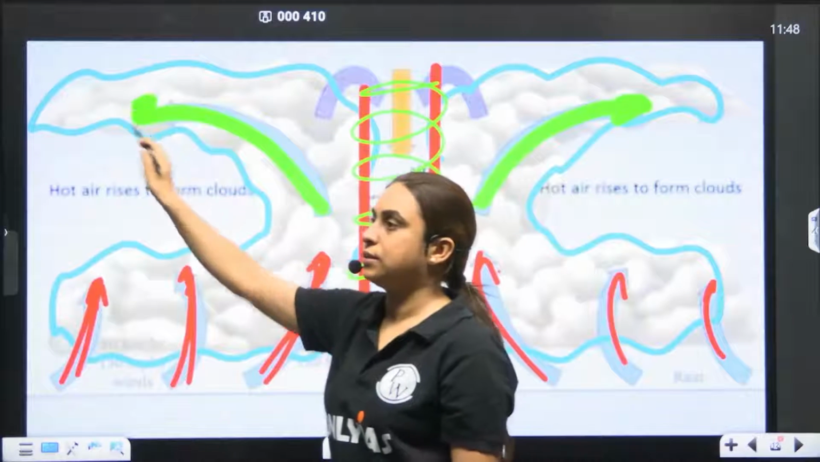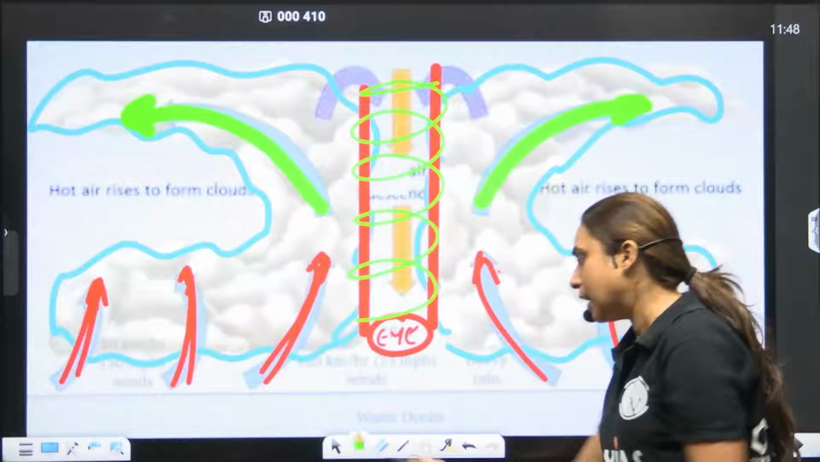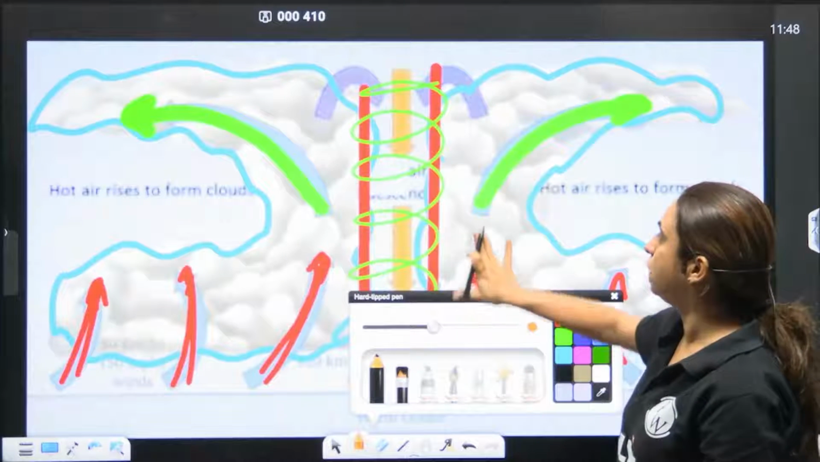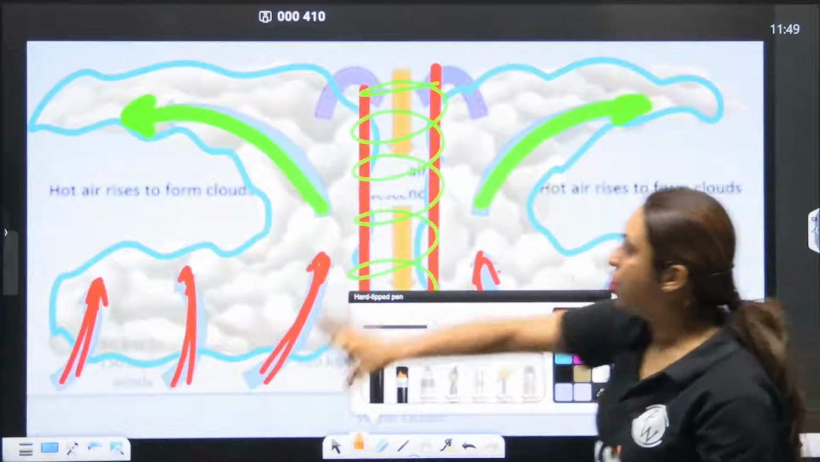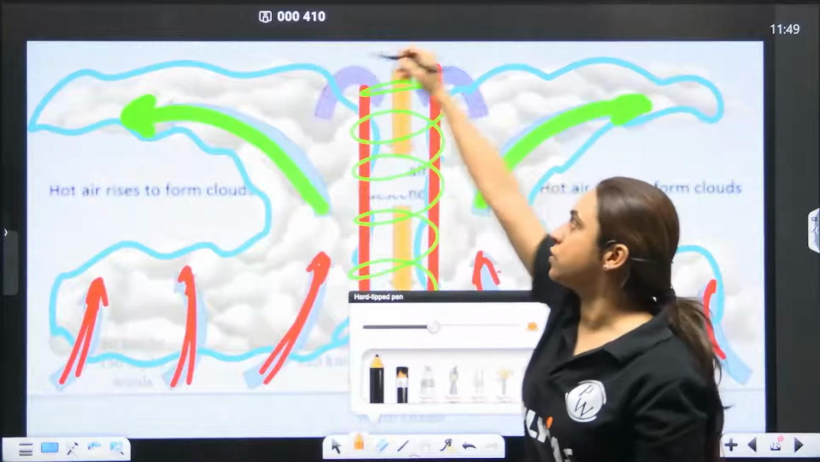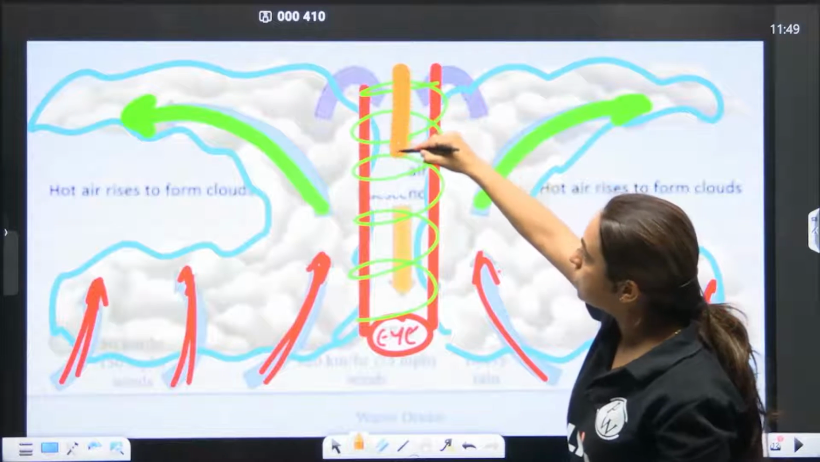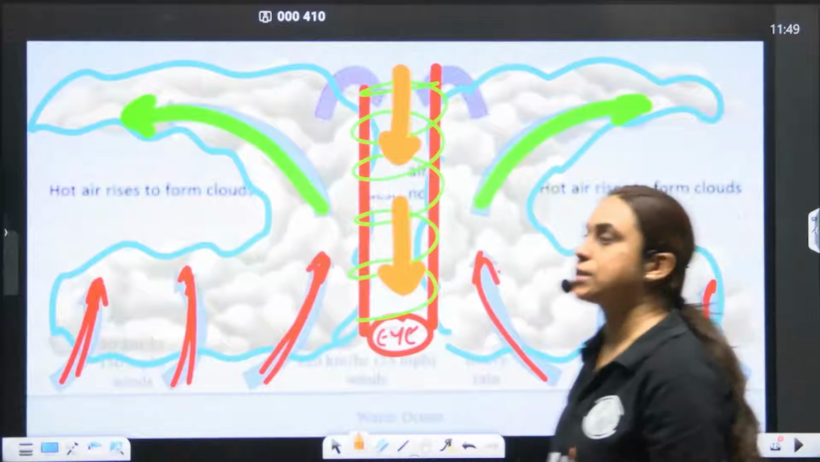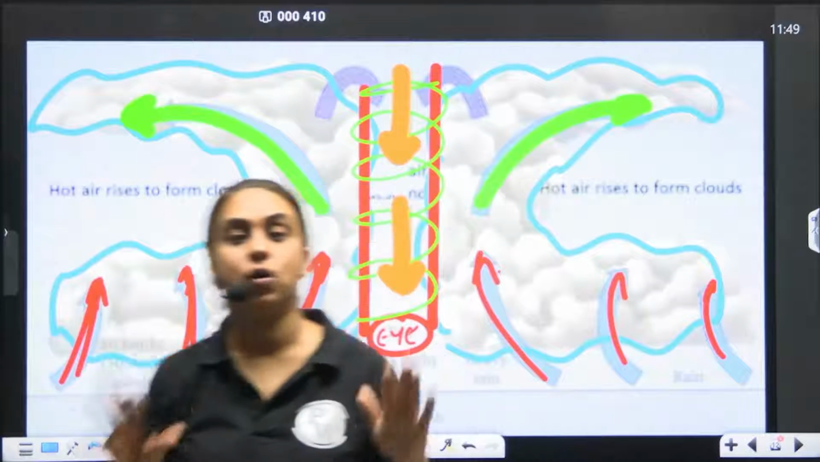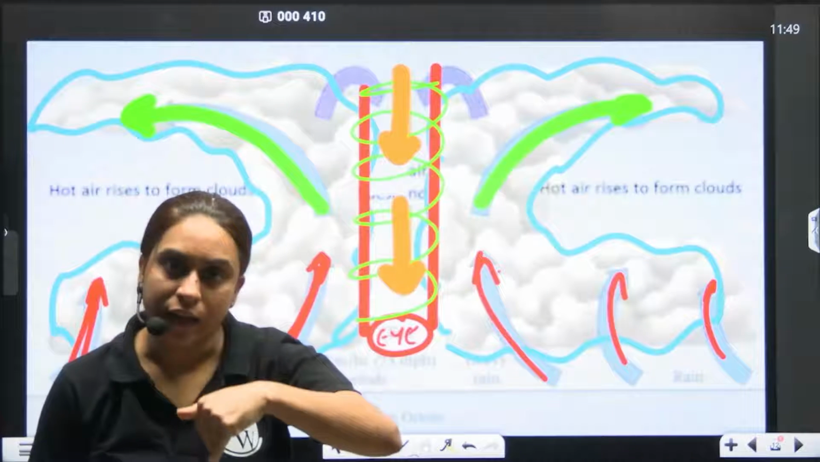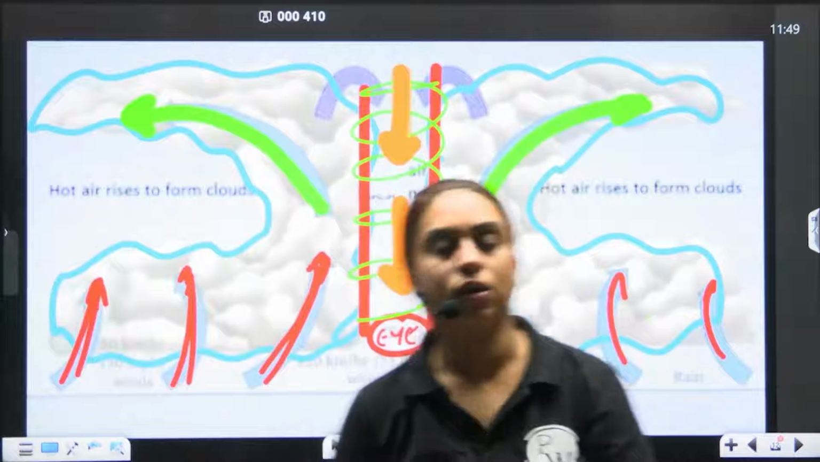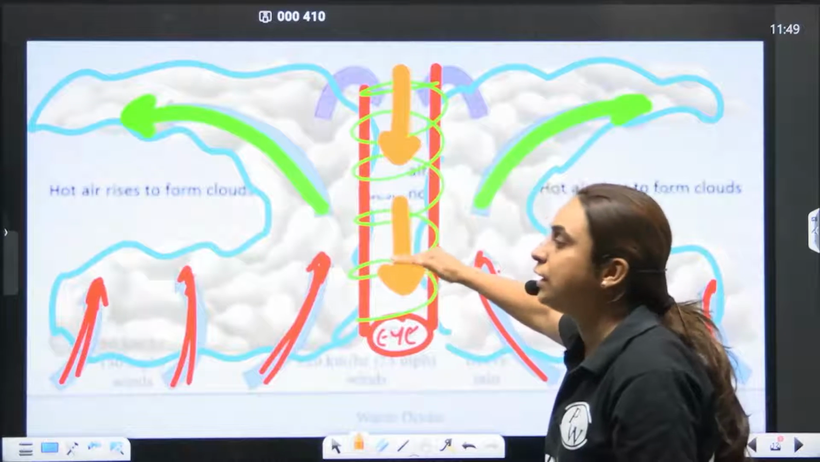A part of the air above diverges. But some part also sinks down. Does it reach the eye? No, it does not reach the eye. If it had reached the eye, the low pressure would not have been sustained. So it does not reach the eye, it reaches just a little above the eye.